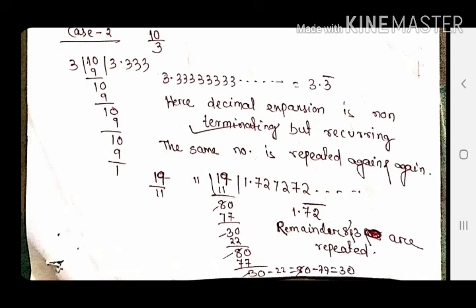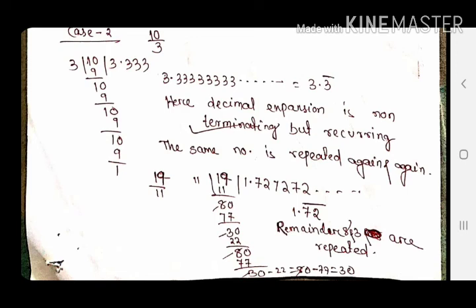When I am dividing, I am getting the remainder 8, then 3, then 8. So it is decreasing but does not come to 0. And if you observe the quotient, it is 1.7272. So always we are observing, in 3 to 4 instances, 727272. So here 72 is repeating. So I can pronounce it 1.72 bar. Okay. So next I will go to another example.